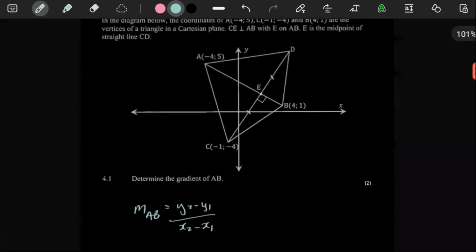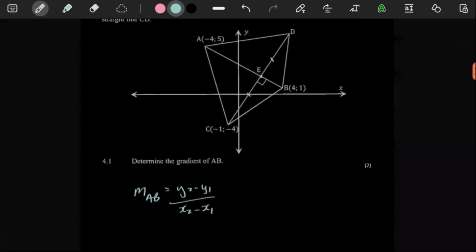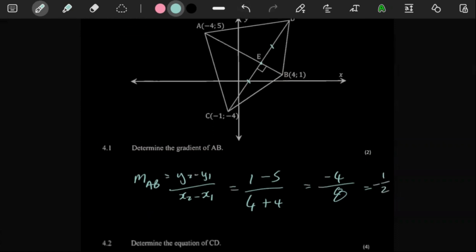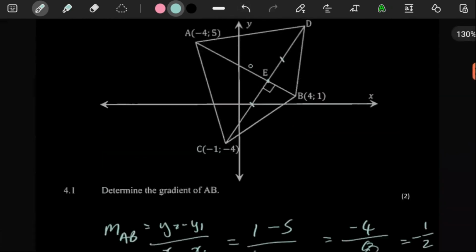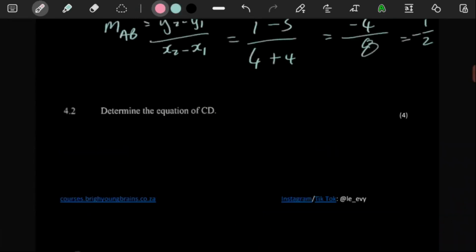That's 1 minus 5 over 4 minus negative 4, so that would actually be a plus. 1 minus 5 would be minus 4. This would be 8. So your gradient is negative a half, which is somewhat expected because the line is going downwards. For 4 marks, it says determine the equation of CD.